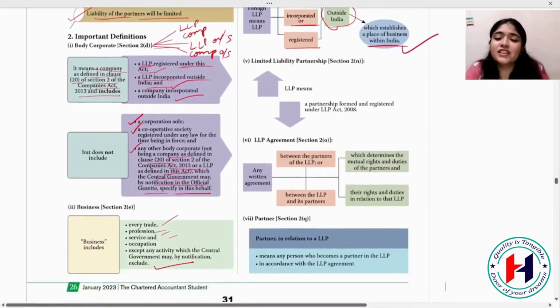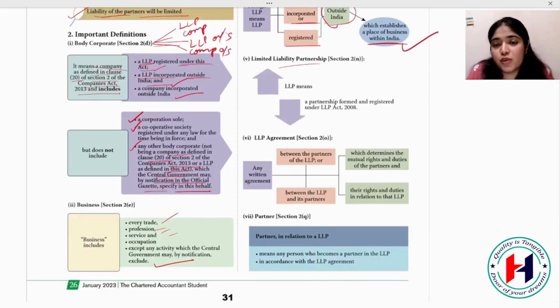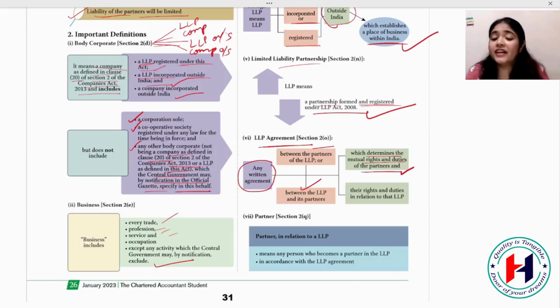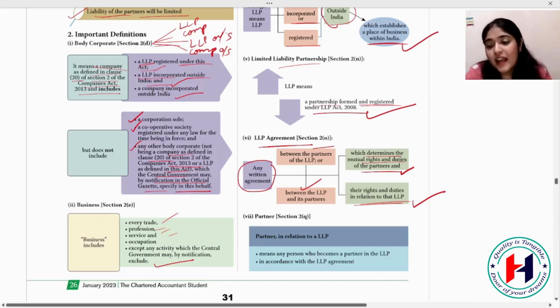Next is your LLP, Limited Liability Partnership. It means a partnership formed and registered under the LLP Act 2008. For this registration of LLP, we will need an agreement, any written agreement between the partners of the LLP or between the LLP and its partners, called the LLP agreement, which determines the mutual rights and duties of partners and their rights and duties in relation to the LLP. What rights and duties the partners have towards the LLP, and what benefits the LLP is going to give them, all this is written in your LLP agreement.